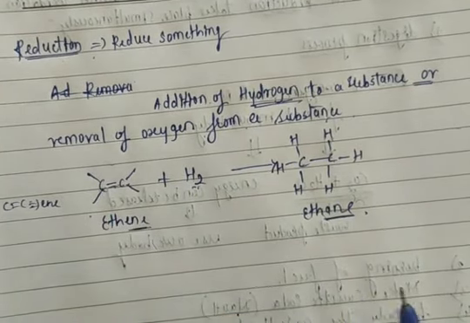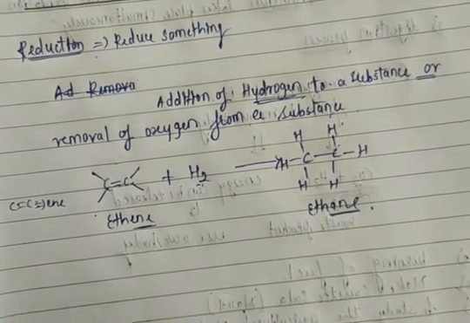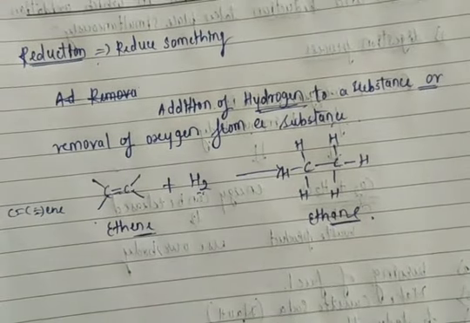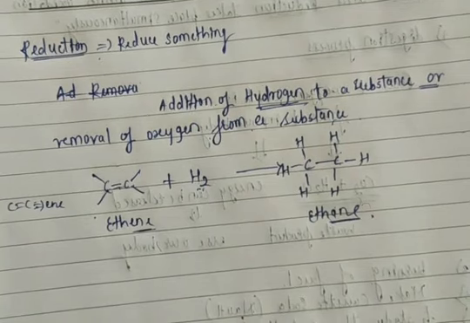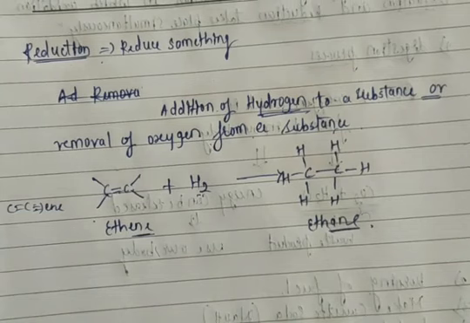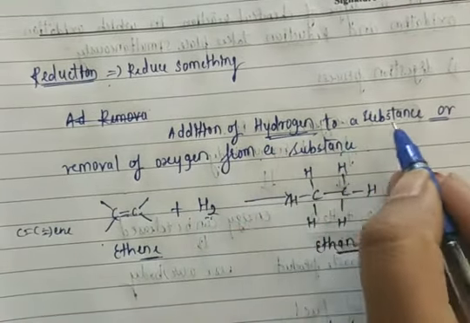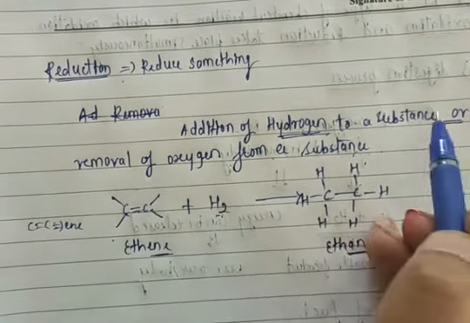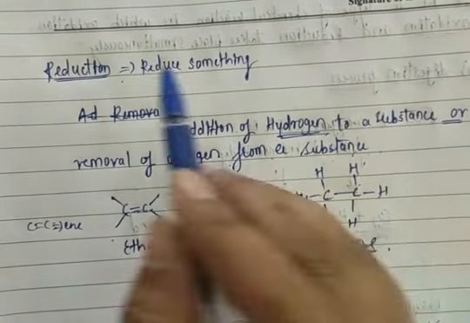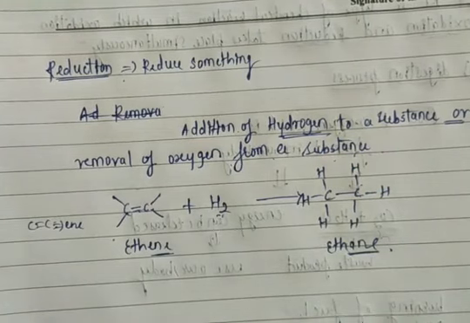So now we can easily write the definitions. Redox reaction is a combination of oxidation and reduction. What is oxidation? Addition of oxygen to a substance is called oxidation. Removal of hydrogen from a substance is also called oxidation. What is reduction? Addition of hydrogen to a substance is called reduction, or removal of oxygen from a substance is also called reduction.